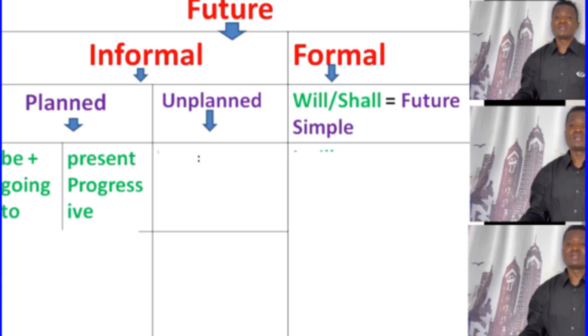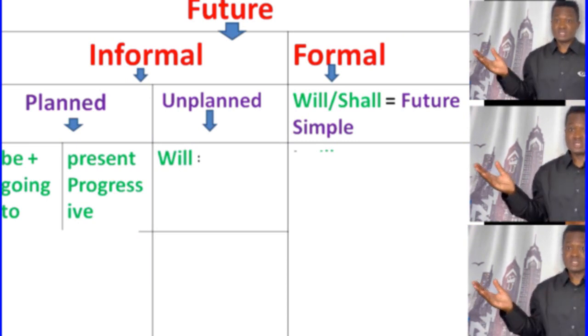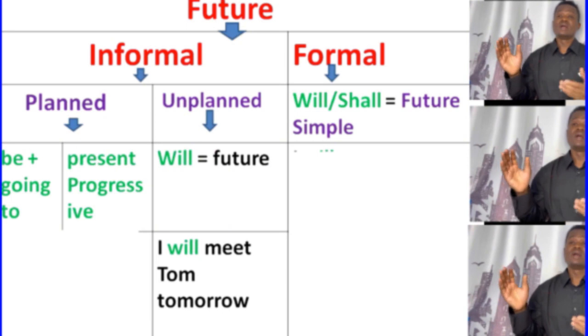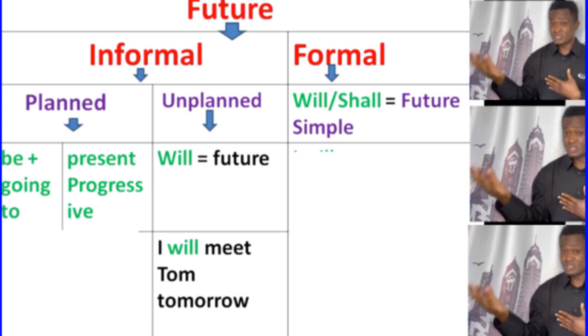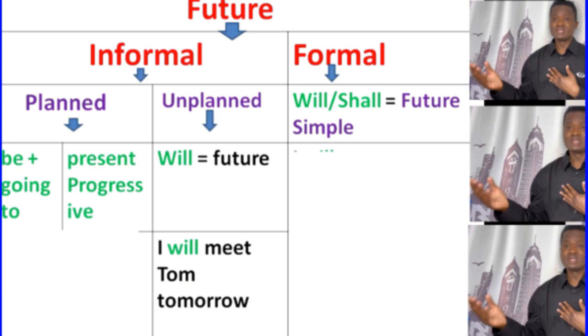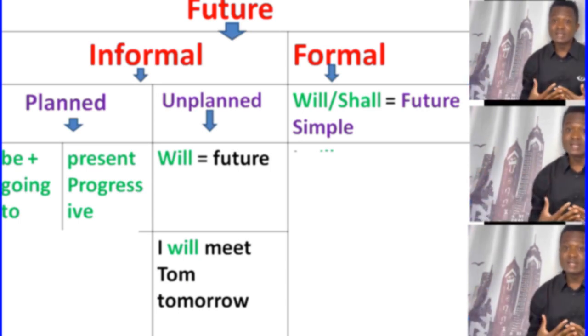All right. Okay, let's talk about unplanned. In unplanned, we use will. We use will when it is unplanned, something that happens immediately. For example, I will meet Tom tomorrow. Maybe we are discussing, and I say, I will meet Tom tomorrow. I didn't discuss it with Tom. We didn't plan it, but I just say, oh, I will meet Tom tomorrow. If I go there, maybe I cannot meet Tom. So I didn't plan it, and I have to use will for unplanned.